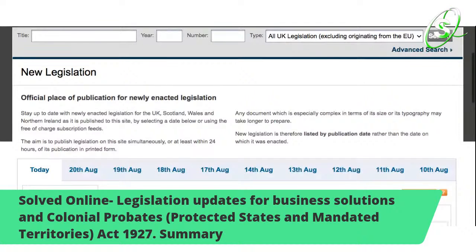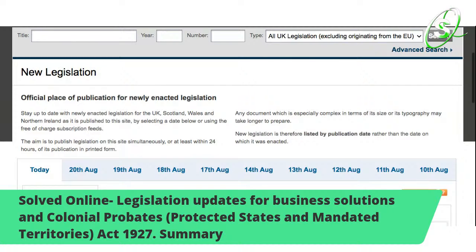For you to be up to date, you need to go on legislation.gov.uk and come through Solved Online to get the best understanding of it, because you're only going to get the real, raw, down to earth, grassroots translation through legislation.gov.uk to make sure everything is well clear.